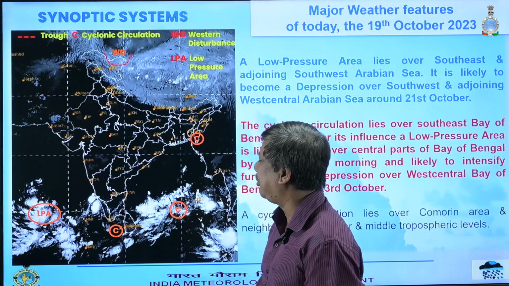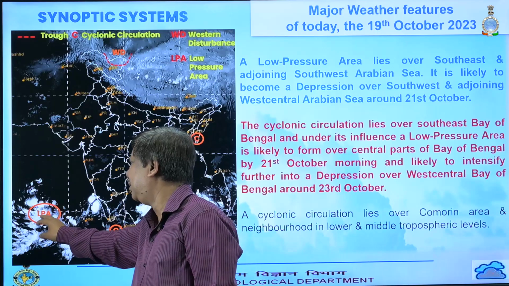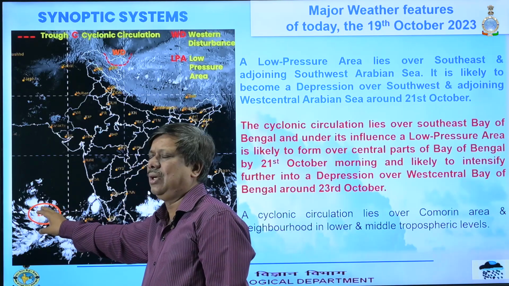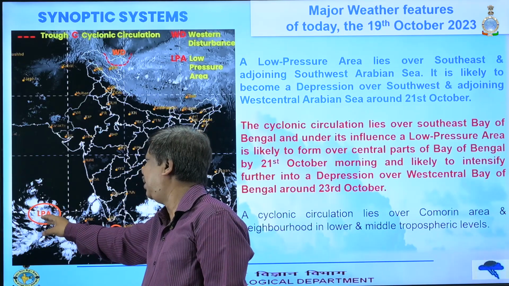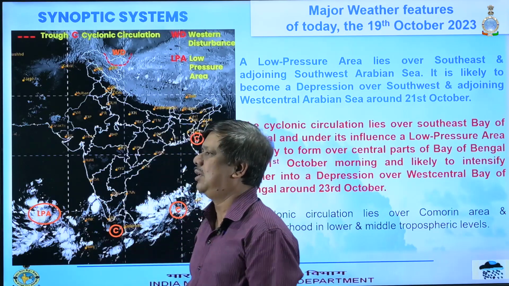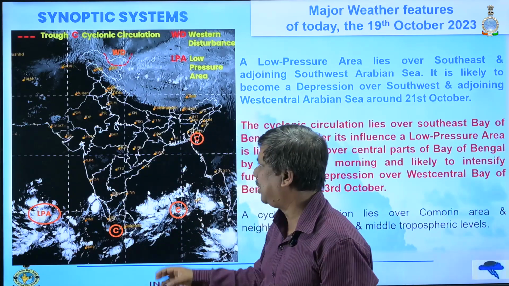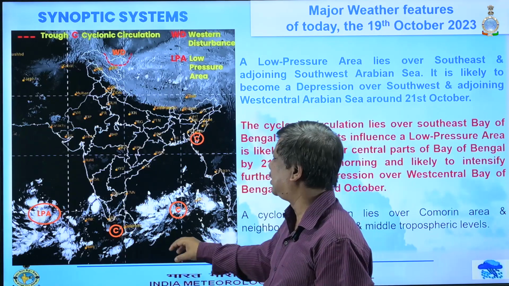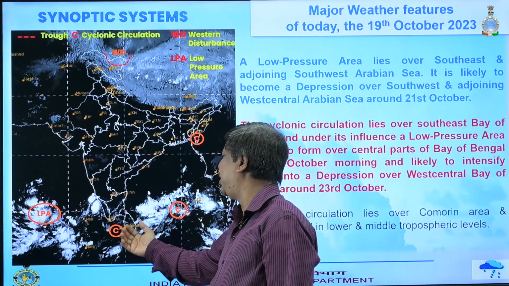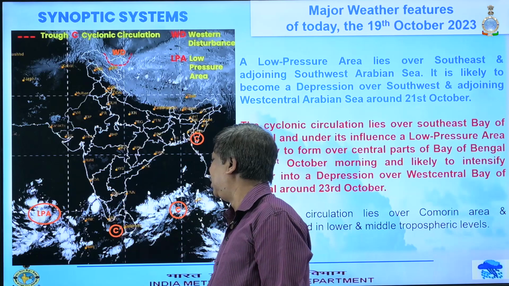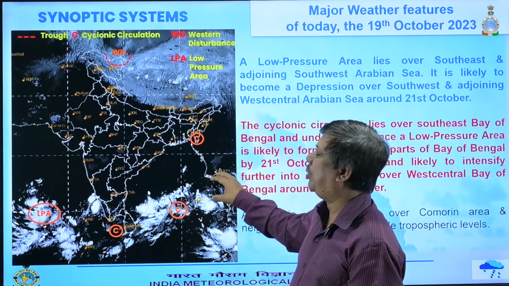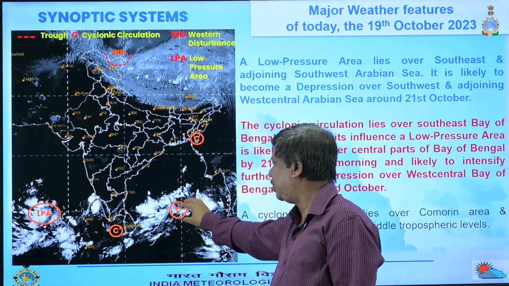The main weather event is the low pressure area over the Southeast Arabian Sea and adjoining Southwest Arabian Sea today. Then there is one cyclonic circulation extending up to mid-tropospheric level over the Comorin area, and another cyclonic circulation over the Bay of Bengal.